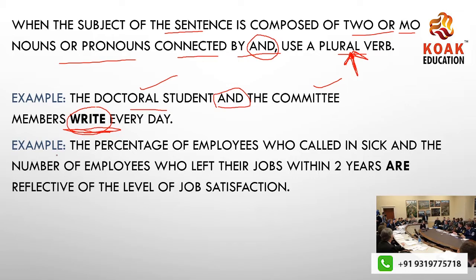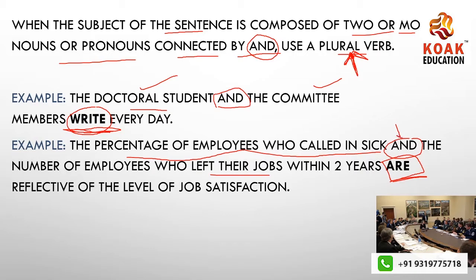Another example that I have taken is, let's have a look. The percentage of employees who call in sick and the number of employees who left their jobs within 2 years are reflective of the level of job satisfaction, which means they reflect the level of job satisfaction. Why am I using are here and not is?